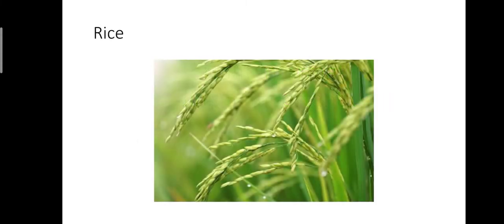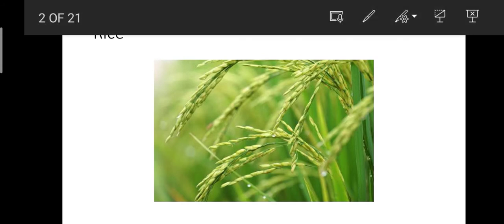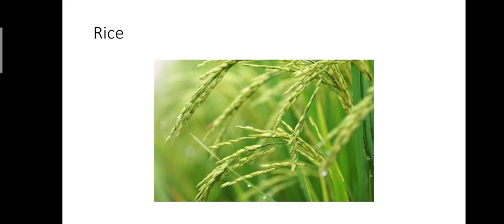Okay, that is rice. We know rice is an important crop in our India, as most of the people in India will be consuming rice. What is the scientific name of rice?